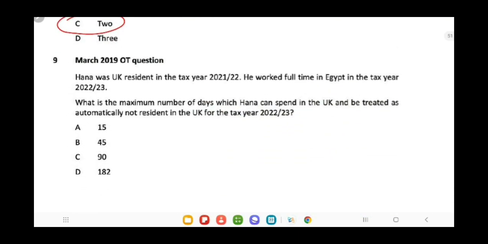Hannah was UK resident. Again, about the residential status, the question is what is the maximum number of days which Hannah can spend in the UK and be treated as automatically non-resident. The statement Hannah was UK resident in the tax year 21-22 means she was previously resident. She worked full time in Egypt in the tax year 22-23. So now we have to work out how many days she can spend in the UK to be treated as automatically non-resident.